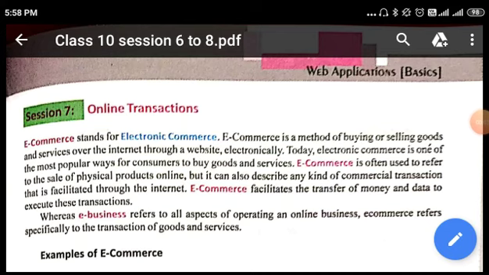Hello students. So now we are going to start with session 7. We have already completed session 6 of your unit 2. Now we are going to start with session 7 of unit 2 web applications, and the name of the session